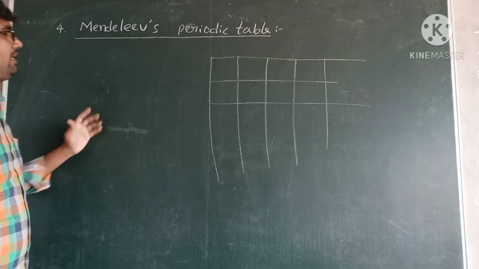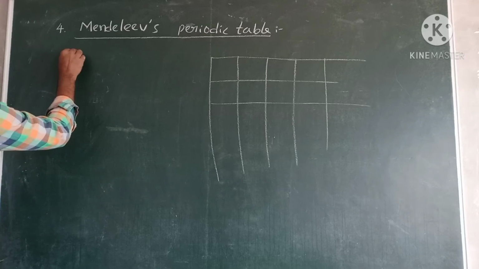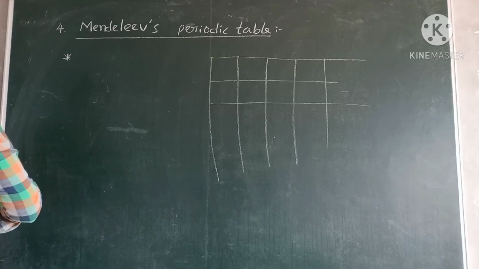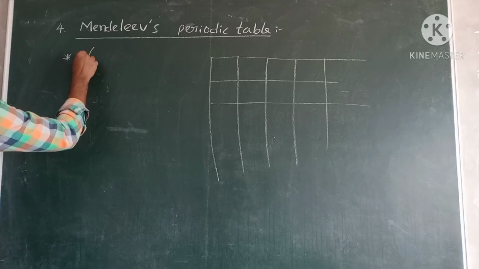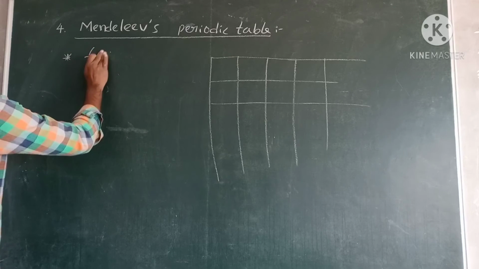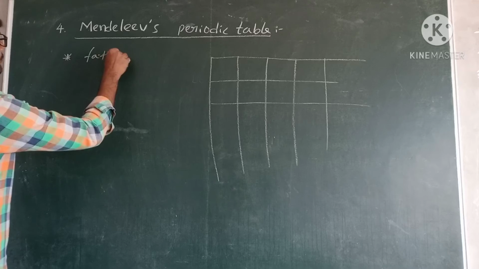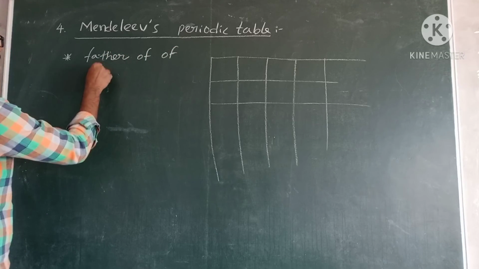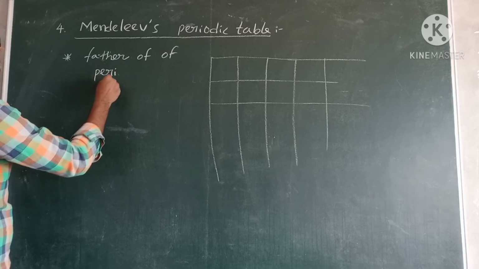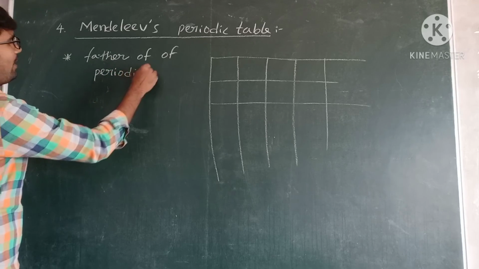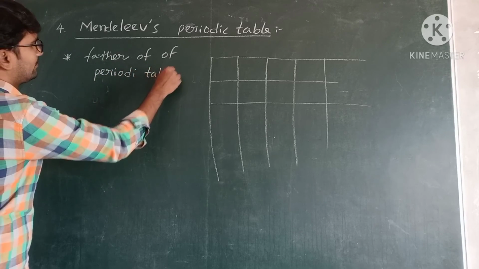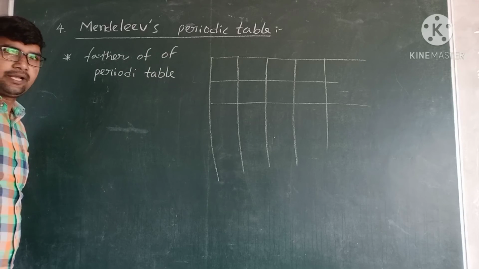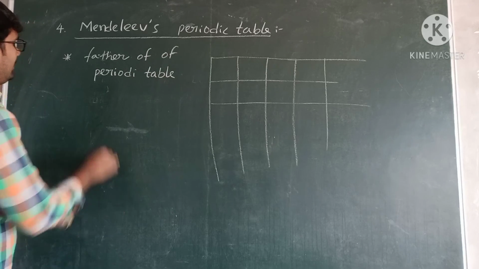Of course, that's why this person is called the father of the periodic table. Mendeleev is the father of the periodic table. Okay? Right.